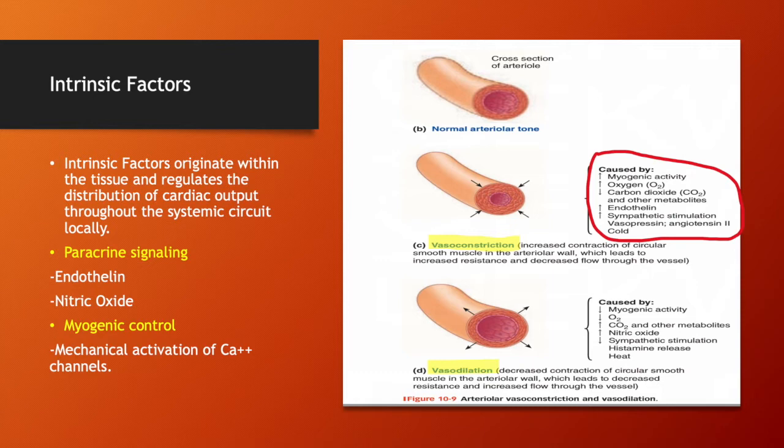In the case of vasodilation, it is caused by a decrease in myogenic activity, a decrease in oxygen, an increase in carbon dioxide, an increase in nitric oxide, and a decrease in sympathetic stimulation, and heat applied or histamine release.